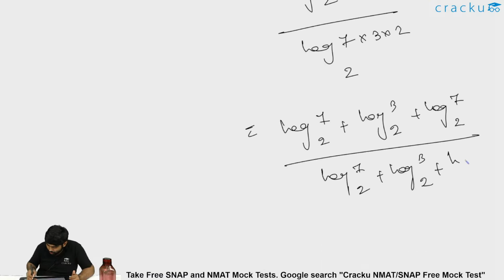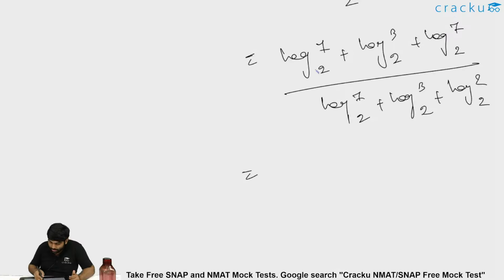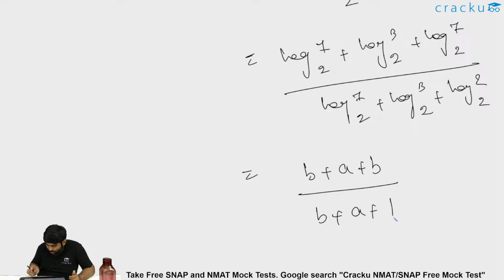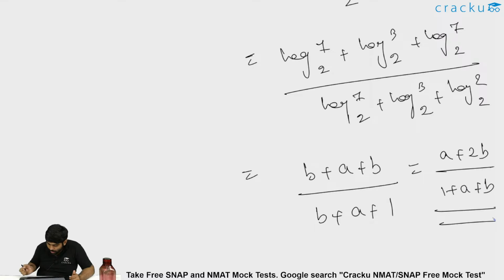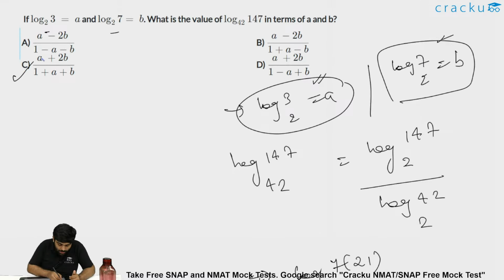Log 2 to the base 2. What is log 7 to the base 2? Given as b. Log 3 to the base 2 is given as a. So if that is the case, this is b plus a plus b divided by b plus a plus log 2 to the base 2, which is nothing but 1. So a plus 2b divided by 1 plus a plus b. That is option C. So it is a plus 2b by 1 plus a plus b.